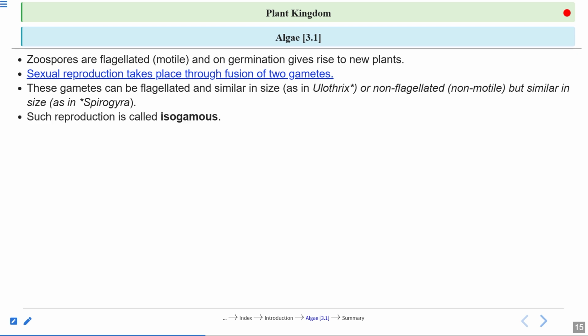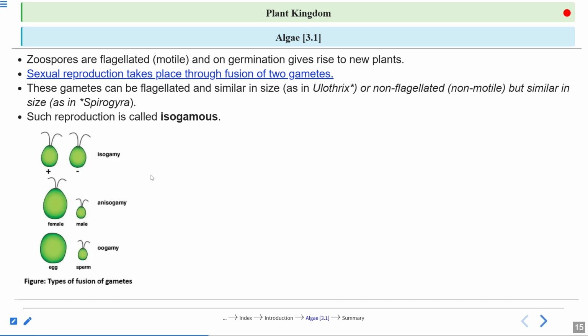Such reproduction is called isogamous. So see this figure. There is isogamy. You can see this is the plus and this is minus. It is somewhat like male and female only. And you can see both the gametes, male and female or plus or minus, are of totally same type, and that is why it is called isogamy.